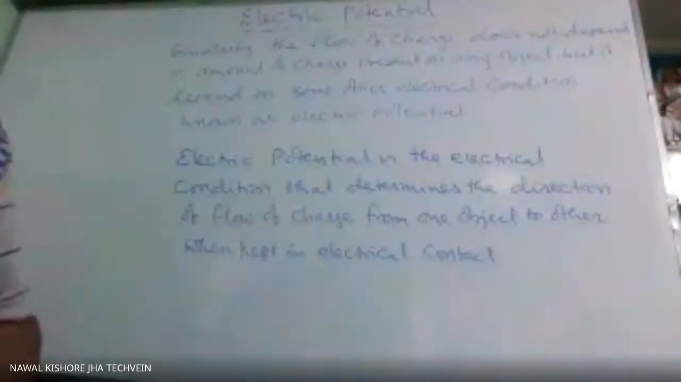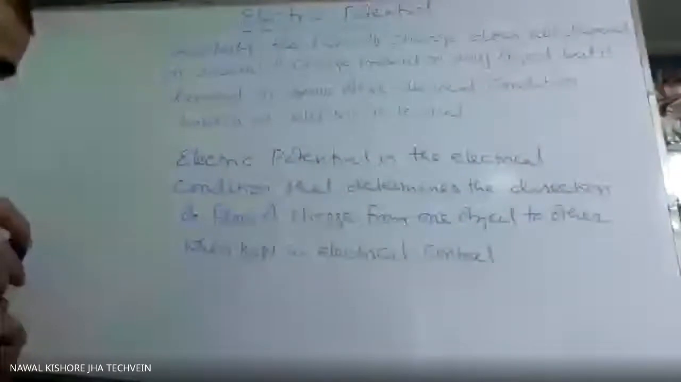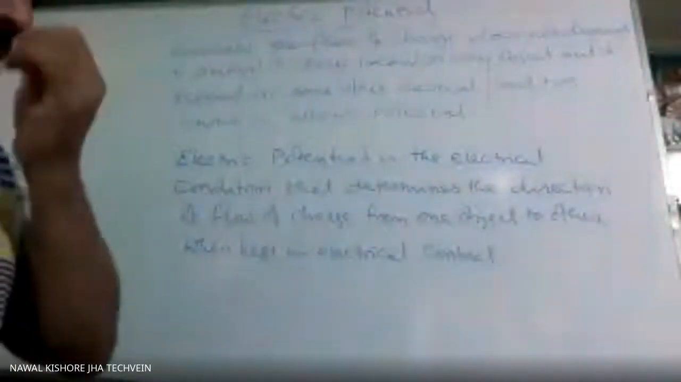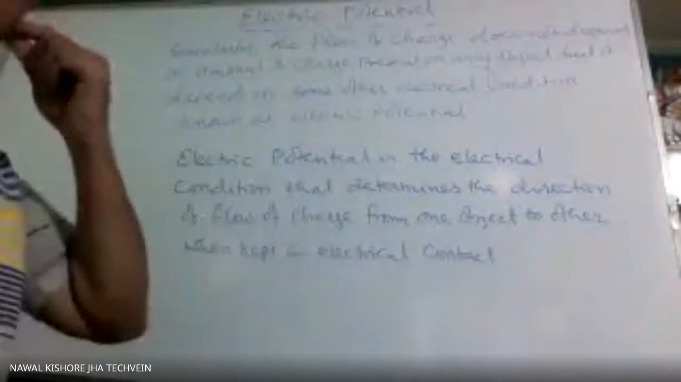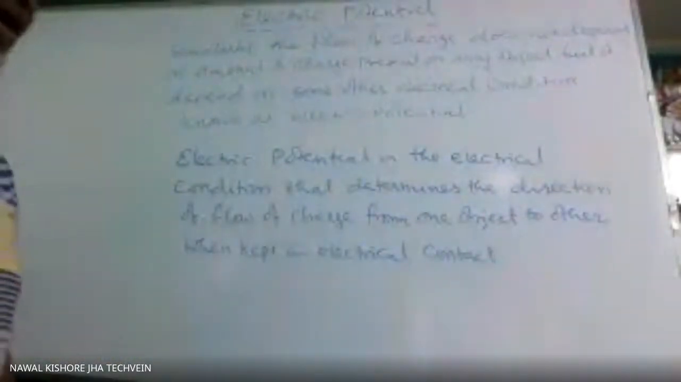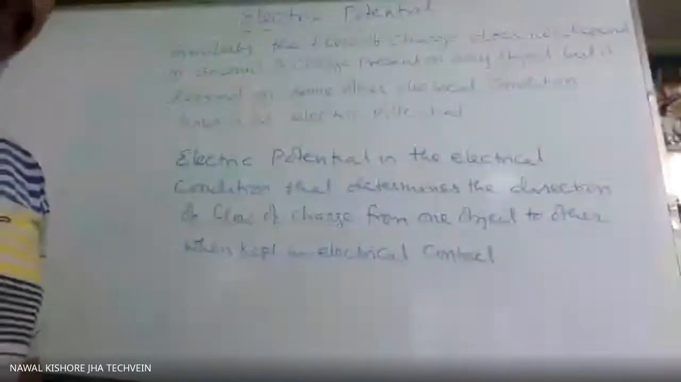So same as heat, for the flow of heat, two conditions are required. One will be the difference of the temperature. The two objects must be at different temperature. Then only heat will flow from one object to other. And the second condition is they must be in thermal contact.